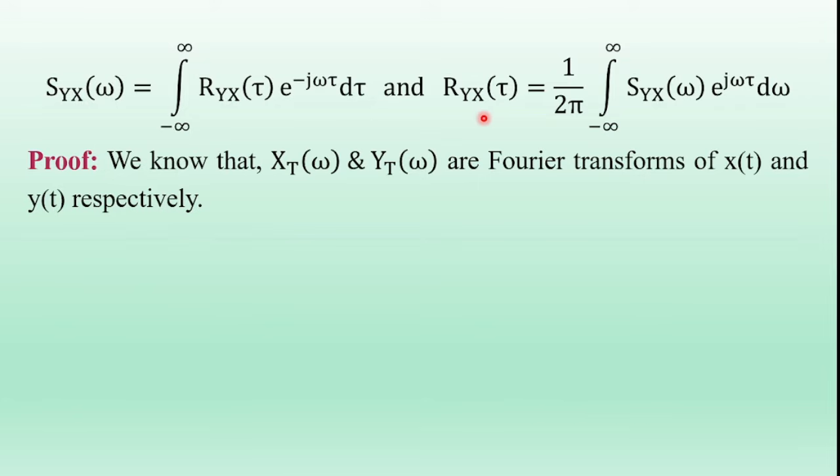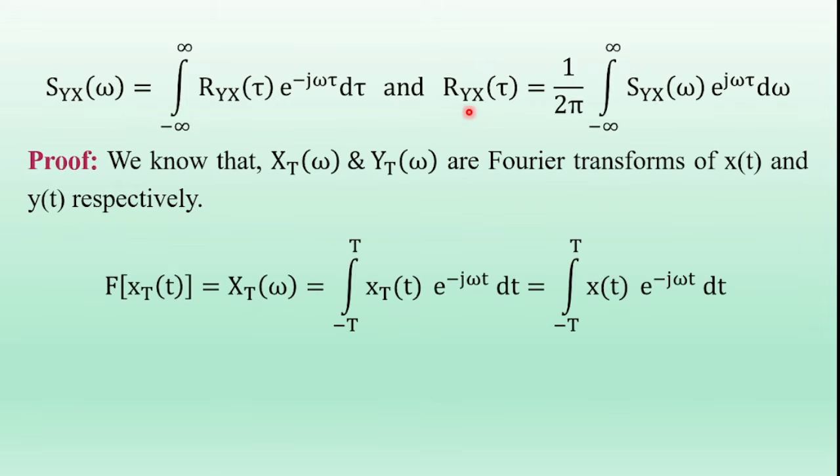we know that xT of t and yT of t are two signals, and their Fourier transforms are XT of omega and YT of omega. So the Fourier transform of xT of t is XT of omega, which is equal to the integral from minus capital T to plus capital T of xT of t e power minus j omega t dt.